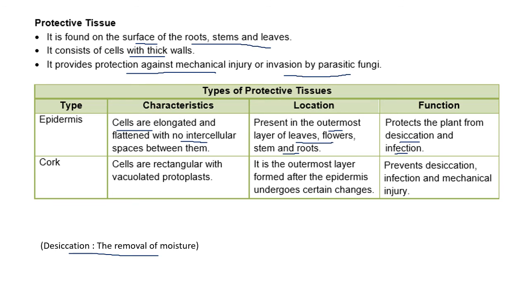And cork are rectangular vacuolated protoplasts. Vacuolated means having a vacuole. Outermost layer which undergoes changes, and it also prevents desiccation, infection and mechanical injury. So what have we understood in the lesson so far? Living tissues and dead, the growing tissues called the meristematic tissue.